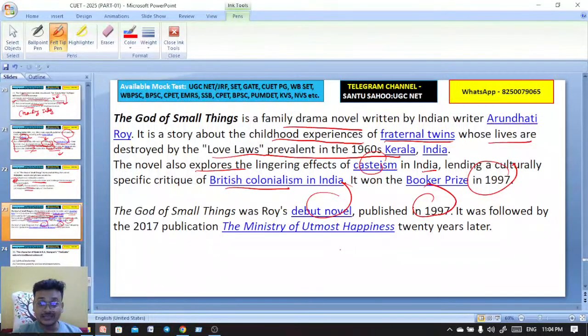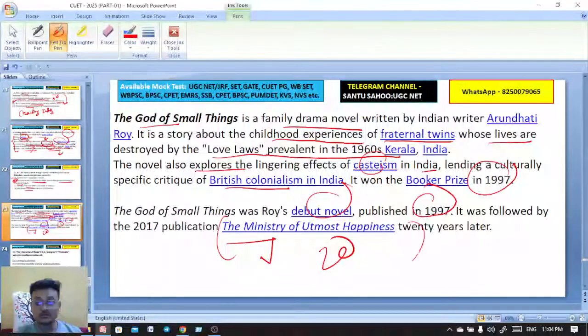And 20 years later, she published The Ministry of Utmost Happiness. Okay, 20 years after The God of Small Things, which novel was published? That is The Ministry of Utmost Happiness by Arundhati Roy.